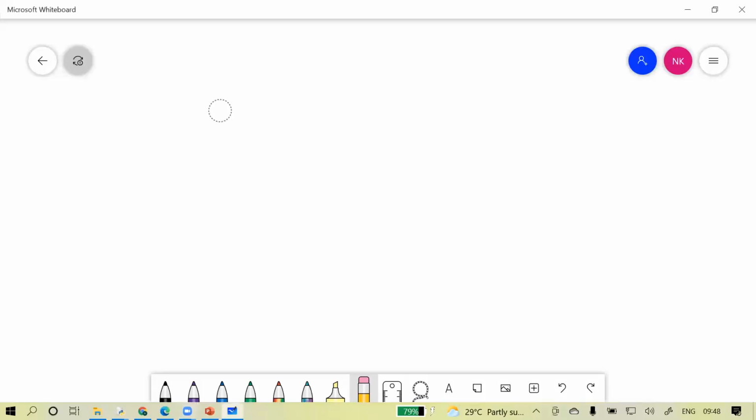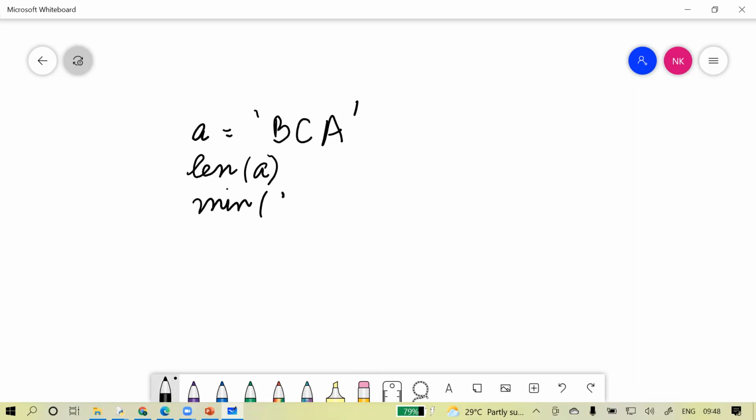So suppose I have a string, and the name of the string is A, and the value I am storing in it is BCA. Then I want to apply the length function on A to check the length of A, then the minimum function on A to check the minimum character, then max on A to check the maximum character. So length, when you apply it on A, will give the length of this, meaning how many characters it has. Can you see how many characters it has? It has 3 characters. So the length's output will be 3.